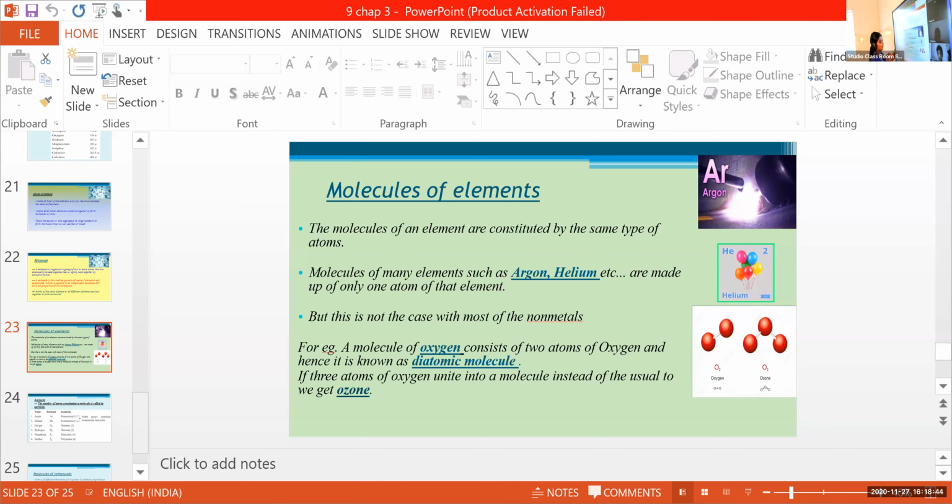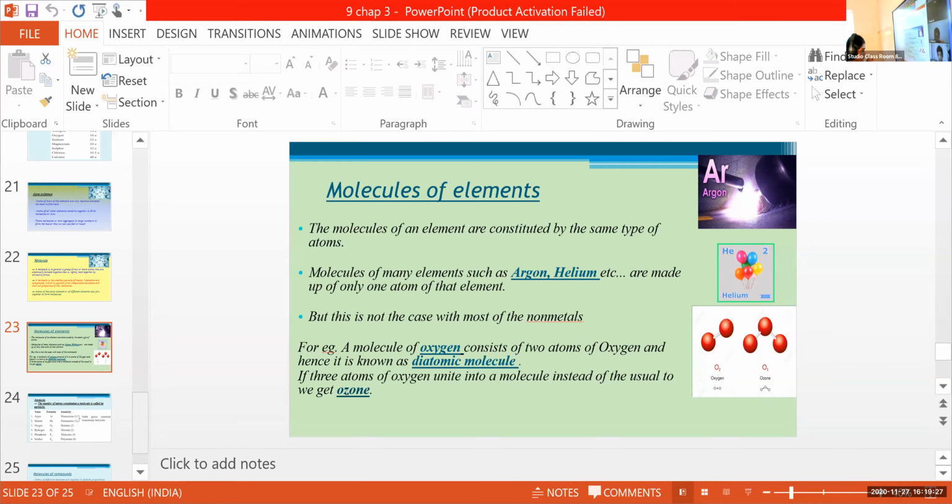For example, a molecule of oxygen. Two oxygen atoms combine together to form an oxygen molecule. Here two atoms are combined, right? So it is known as a diatomic molecule. Di means two. So here two atoms are combined and the O2 molecule is known as a diatomic molecule. Okay?